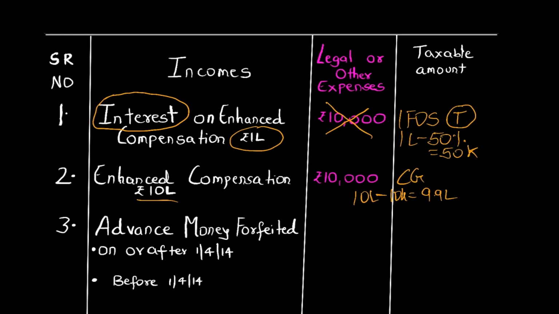For interest, you are not allowed to deduct legal expenses, but for enhanced compensation, you are allowed to deduct legal expenses. Enhanced compensation is capital gains. Interest is income from other sources. For enhanced compensation, legal expenses are allowed, but you cannot take a standard deduction over there. So, very simple, but in examination, students generally get confused.